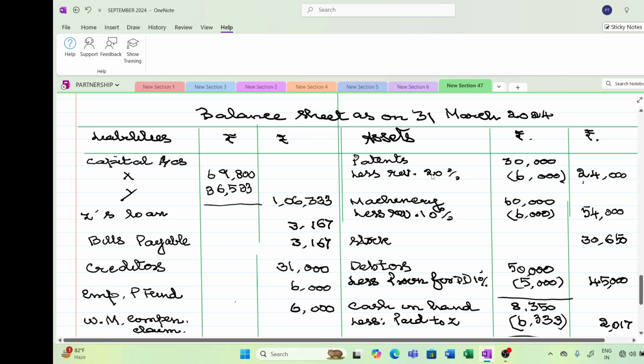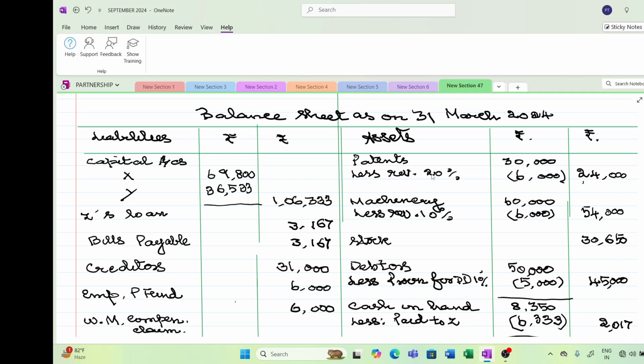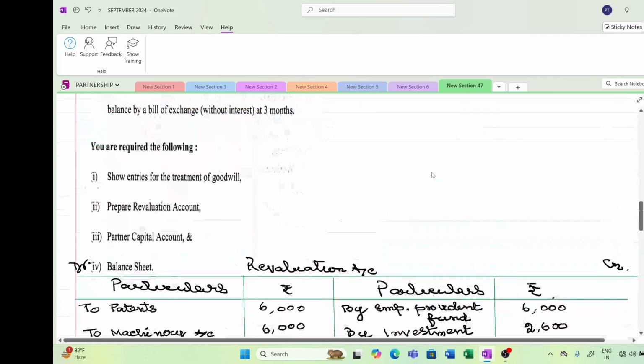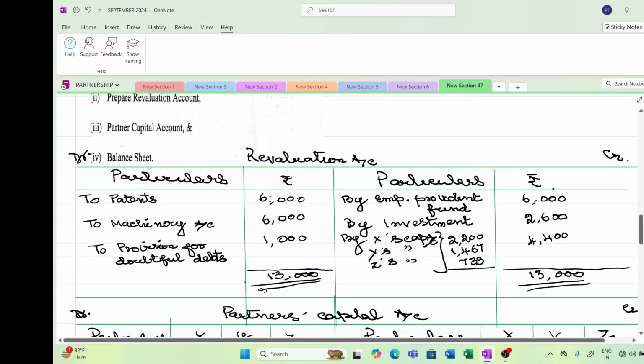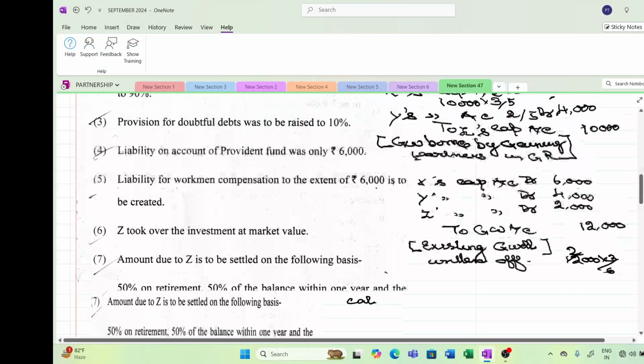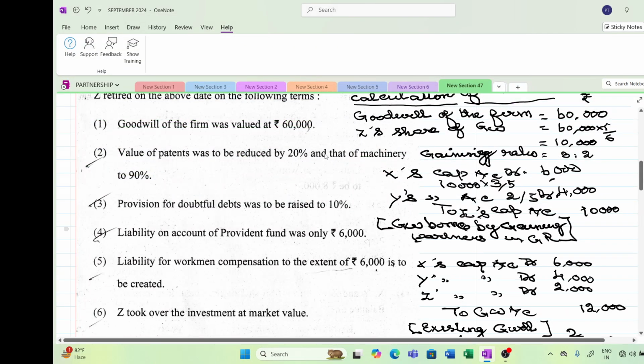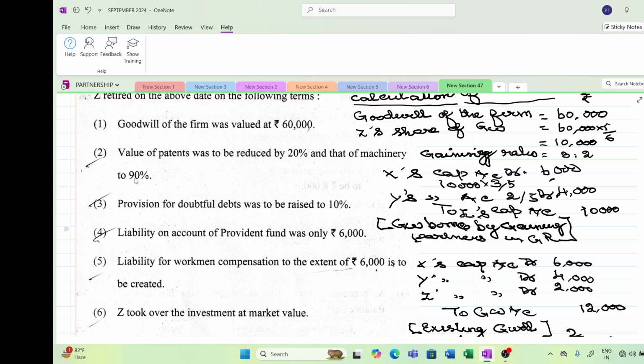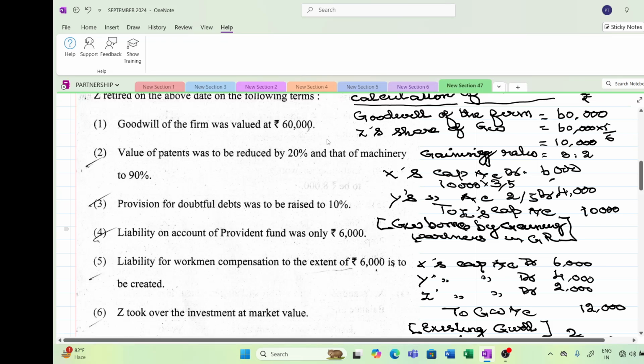Due to revaluation, we are reducing the value of the asset. So this will go to the debit side of revaluation. Whenever an asset is decreasing, revaluation account is debited. All of you must be knowing it. Now coming to machinery account, you should not make any mistake while reading it. In the case of machinery too, when they say "to", only take the difference. 90% you have to keep. Take the 10% difference. So 100% is given in your balance sheet.